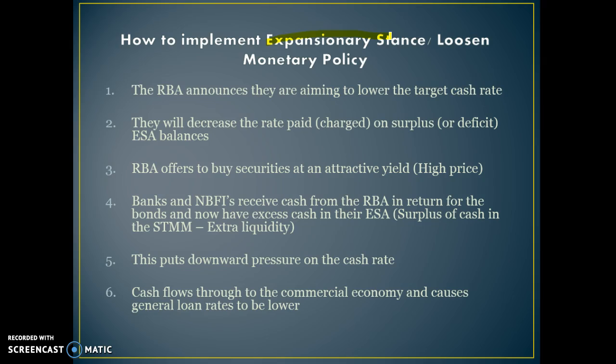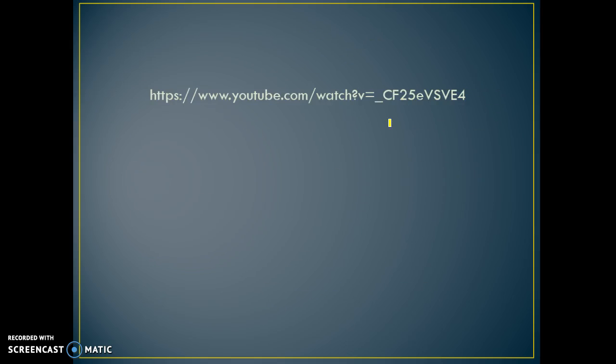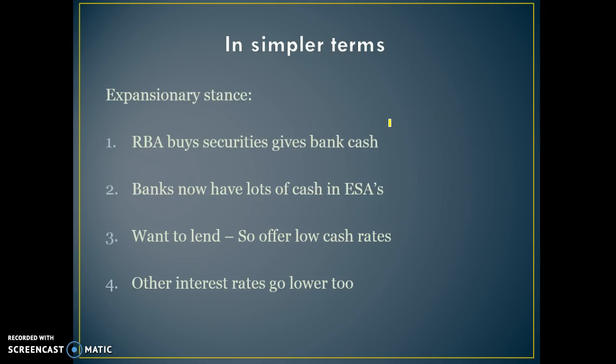First thing, announce a lower target cash rate. Then they decrease the rate paid on exchange settlement accounts, or received by banks that have surpluses in their exchange settlement accounts. They will buy securities at an attractive yield. This will make the banks more liquid and put downward pressure on the cash rate, which will eventually flow through to other rates throughout the economy. In simpler terms, the RBA buys securities, gives banks cash, banks now have lots of cash in their exchange settlement accounts, they want to lend, so they offer a lower cash rate, and then other interest rates go down as well.